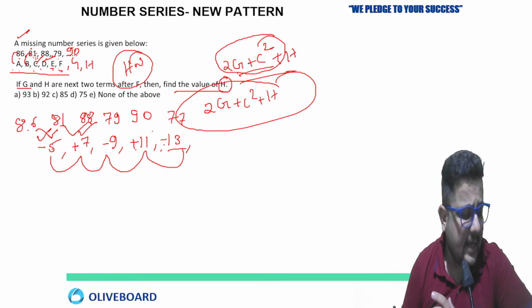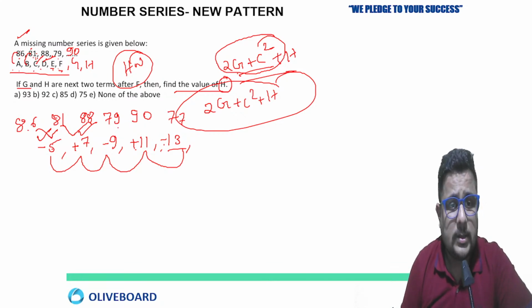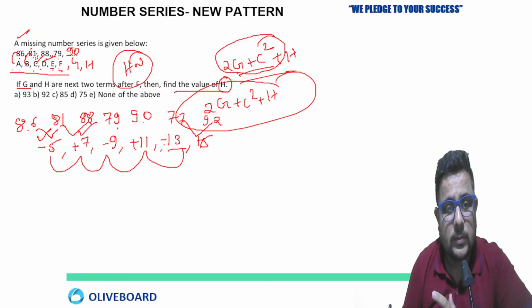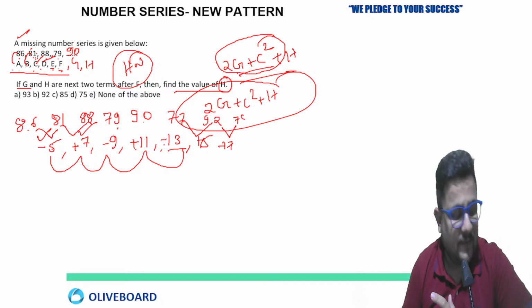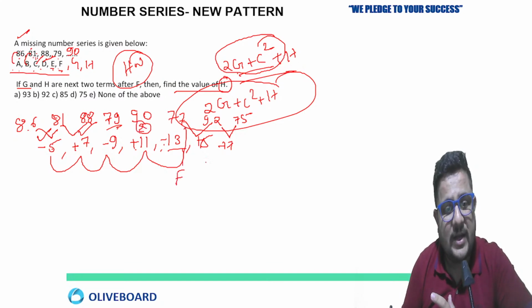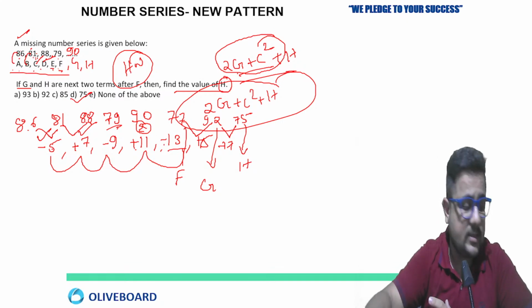The previous session, I think you were there, Pavan. 79, 90, 90 minus 13 is 77, 77 plus 15, the next prime number you have to add, so 92. Then 92 minus 17, so you will get 75. Clear? So the values are: 86, 81, 88, 79, this you know till D. Then E, right? 77 is the value of F. Then the value of G is going to be 92 and the value of H is going to be 75. So 75 is the correct answer of this question.